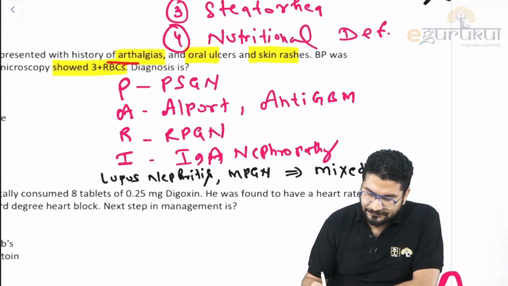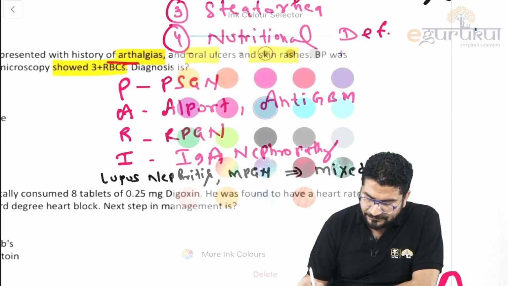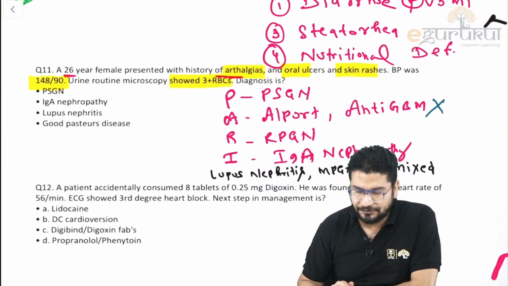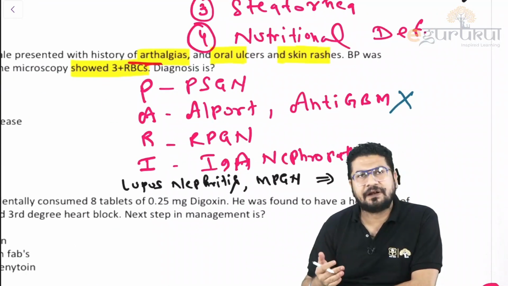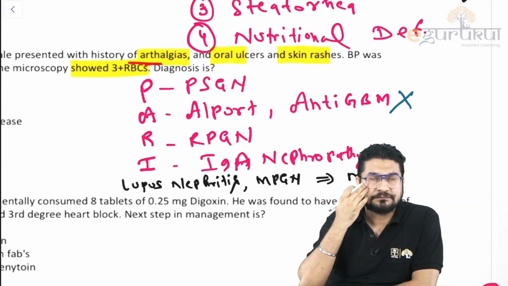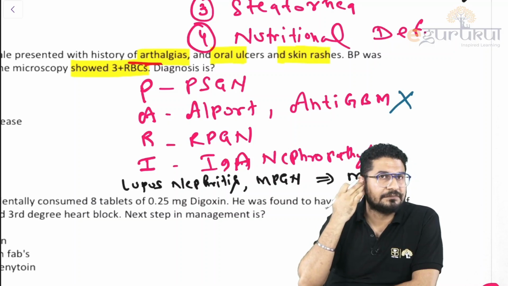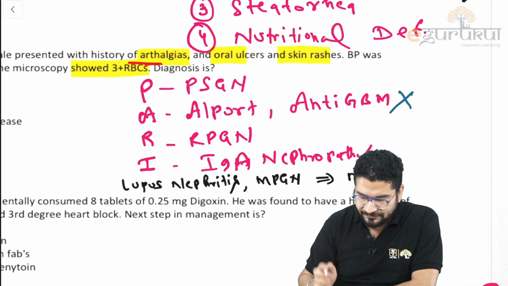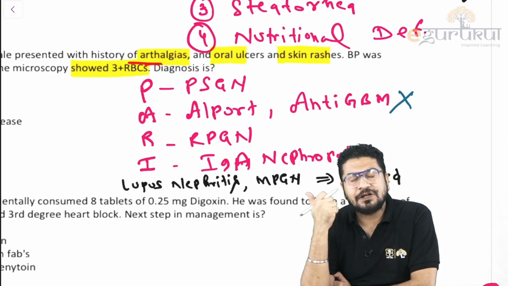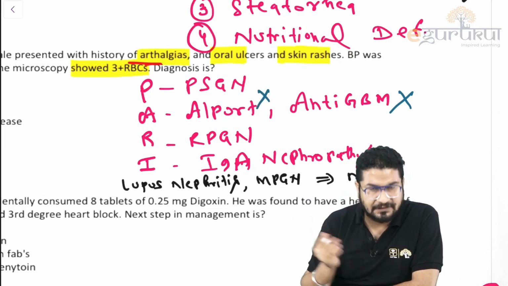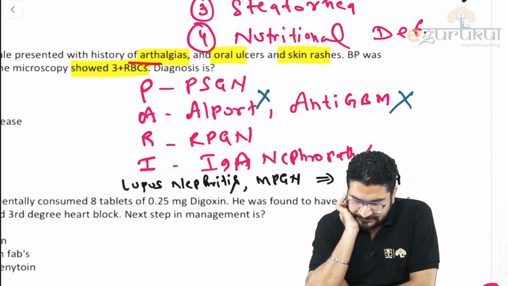So see, Goodpasture syndrome is also called anti-GBM, anti-glomerular basement membrane. To make a diagnosis of Goodpasture syndrome, there should be some pulmonary manifestation. There is no pulmonary manifestation in the MCQ. Alport syndrome will have a classical triad, that is can't see, can't hear, and can't pee. So there will be anterior lenticonus, there will be SNHL, and there will be some kidney manifestation, nephritic type of glomerulonephritis. So Alport is not the answer. There is no eye and ear finding.